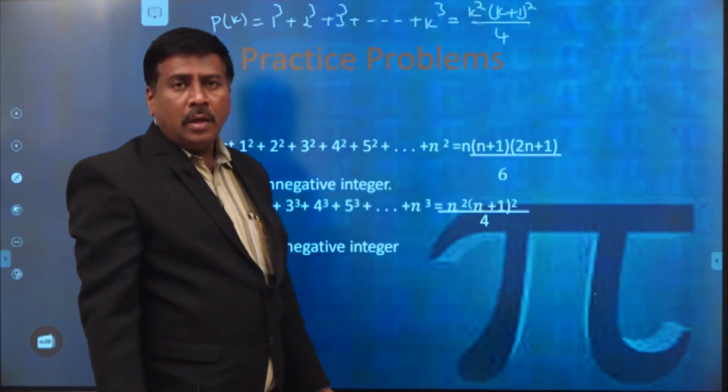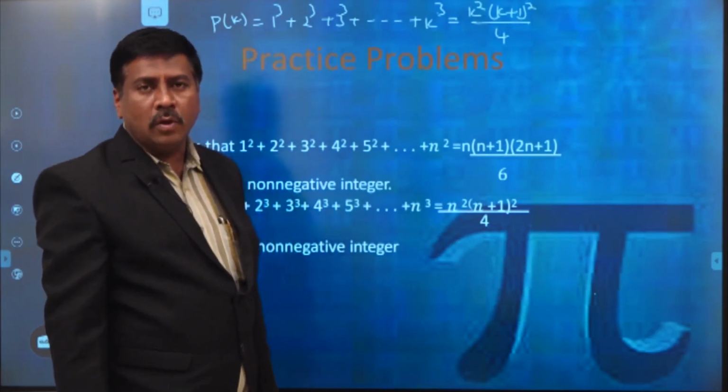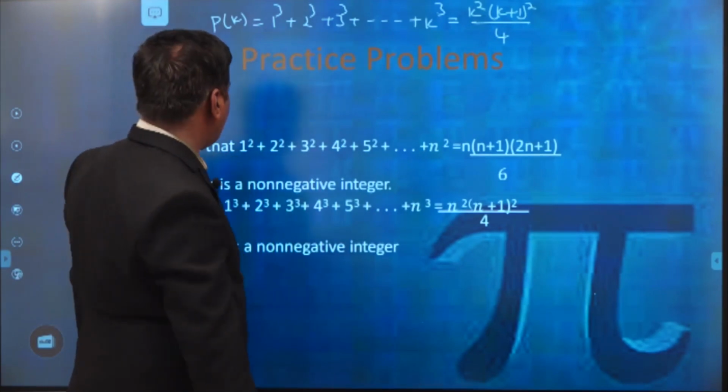This is what we have to assume as our inductive hypothesis. So for n is equal to k, the given statement is true.